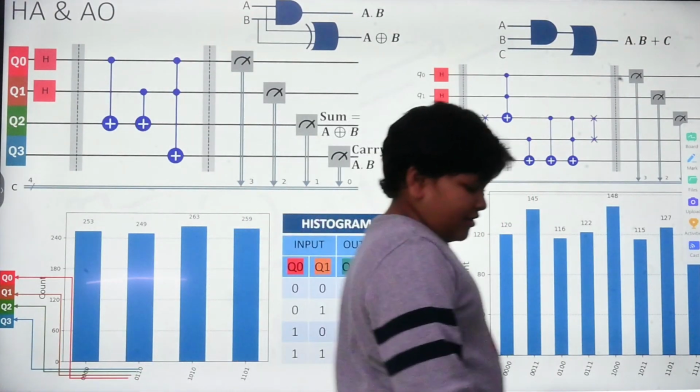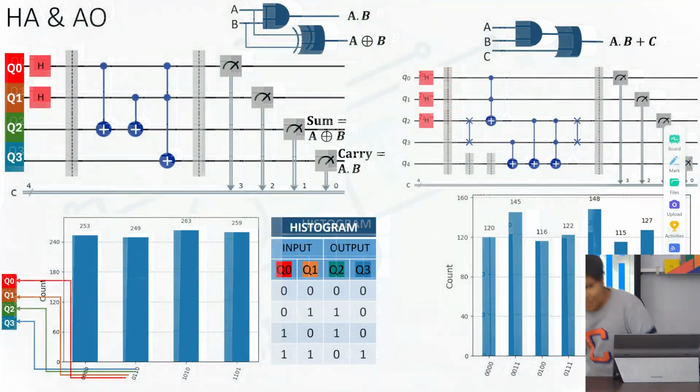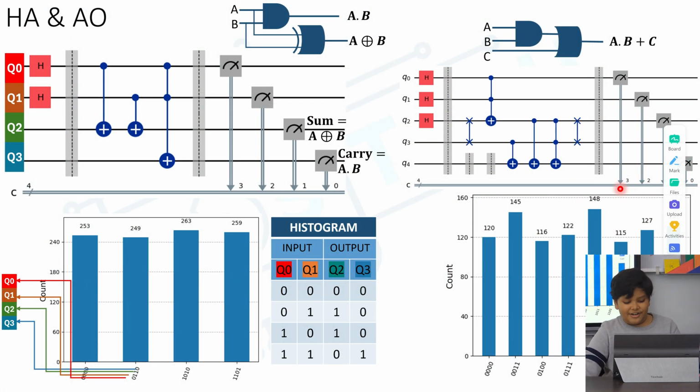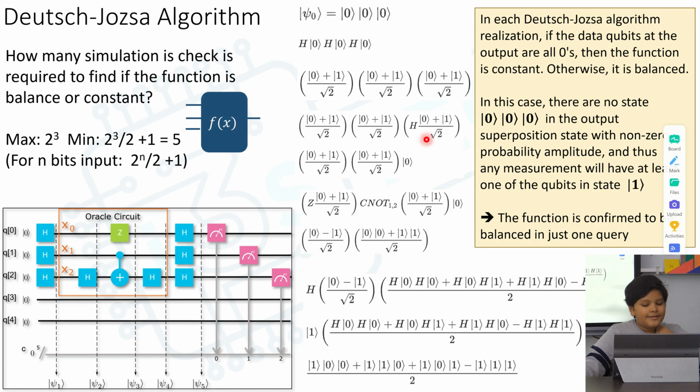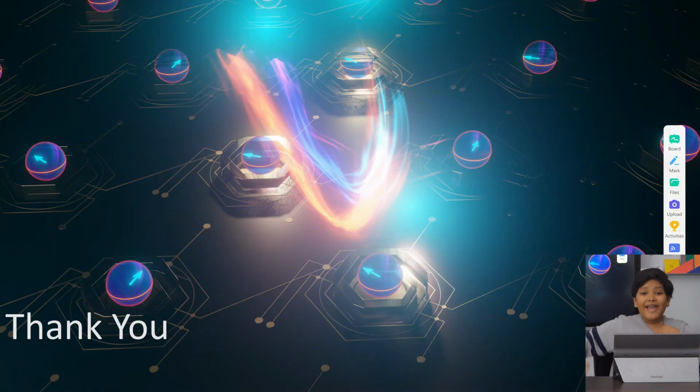So now we will be checking out what is quantum parallelism, which I've been talking about for so long. So this is what quantum parallelism is. As I said before, it can generate the truth table in one singular run, which a classical computer cannot. And there are many quantum algorithms like the Deutsch algorithm and the Deutsch-Jozsa algorithm. These two algorithms I'll be talking about in the next videos. And that's all. Okay, bye-bye.